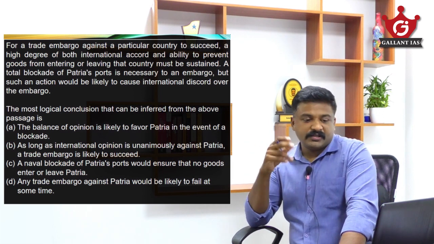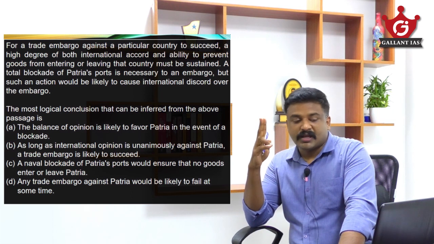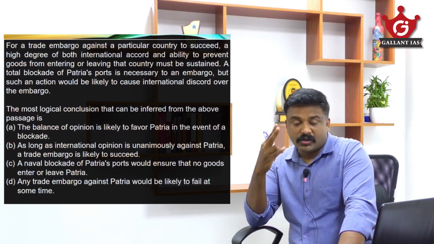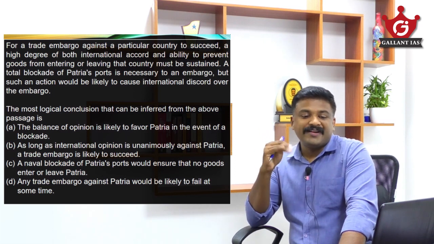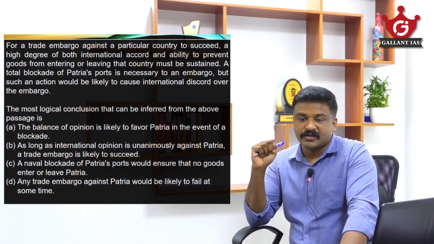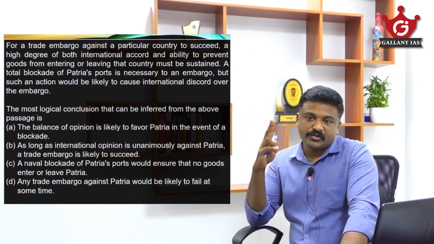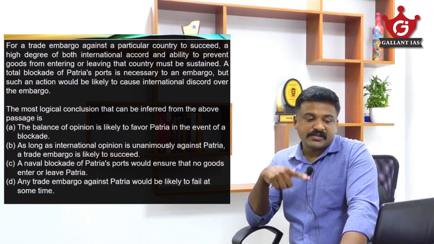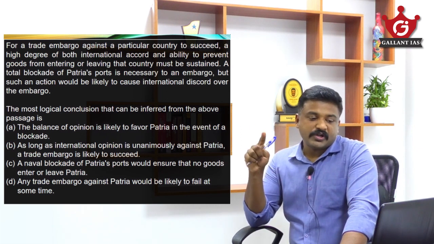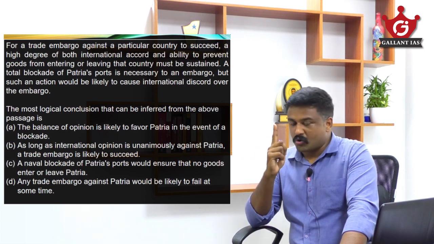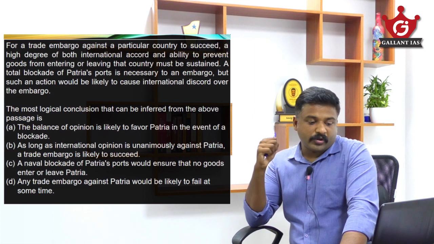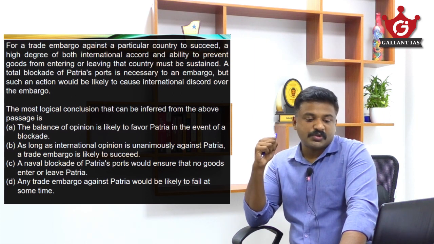See what they say in the passage itself, they say two conditions are there. A trade embargo is supposed to succeed on two conditions. One is a high degree of both international accord and ability to prevent the goods from entering or leaving that country. Yes, these two conditions are required. They say as long as international opinion is unanimously against Patria, a trade embargo is likely to succeed. That is talking about one condition. Where is the other condition? Now, third choice, a naval blockade of Patria's ports would ensure that